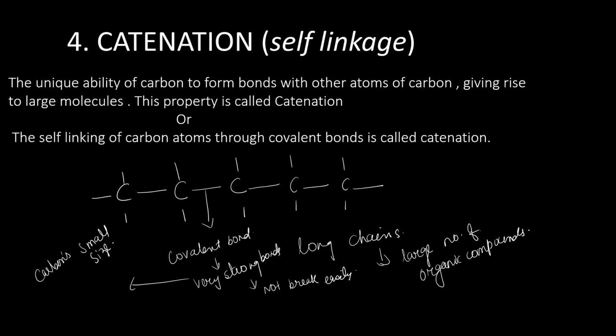This small size of the carbon atom will enable the nuclei to hold the shared pair of electrons strongly between the atoms. So due to this strong bond, they are exceptionally stable. Carbon compounds are exceptionally stable due to the strong bonds.